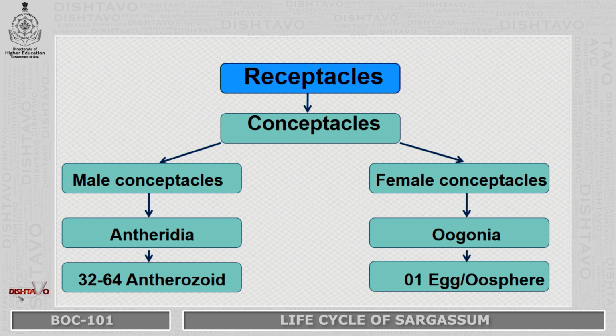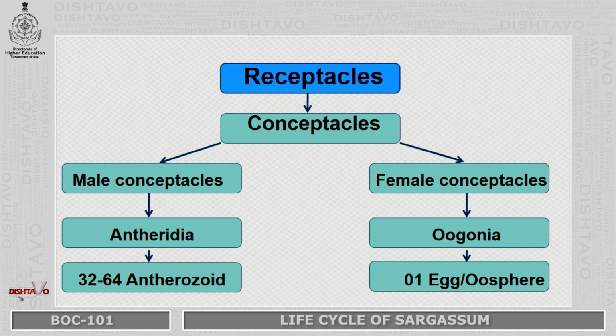Now, when the species of Sargassum is homothallic, that is monoecious, both male conceptacle and female conceptacle will be borne in the same receptacle. But never will the male conceptacle and the female conceptacle both be borne on the same conceptacle. The male conceptacle will form the antheridia. The antheridia will form 32 to 64 anthrozoids. The female conceptacle will form the oogonia, and oogonia will have one egg or the oosphere.